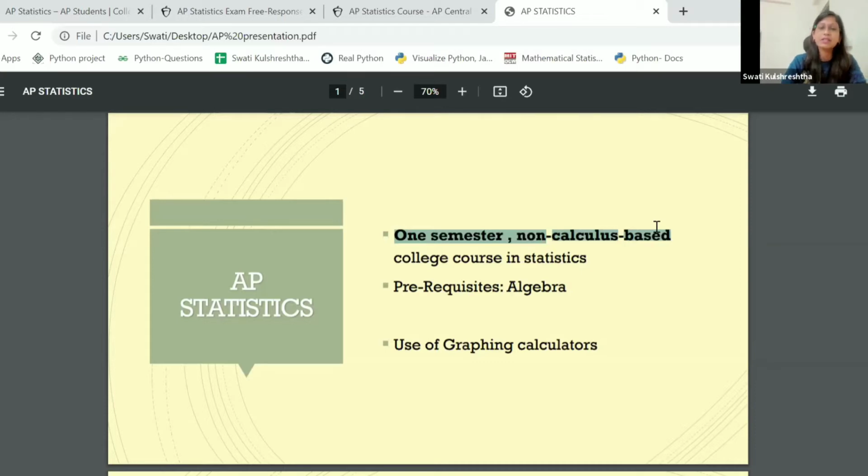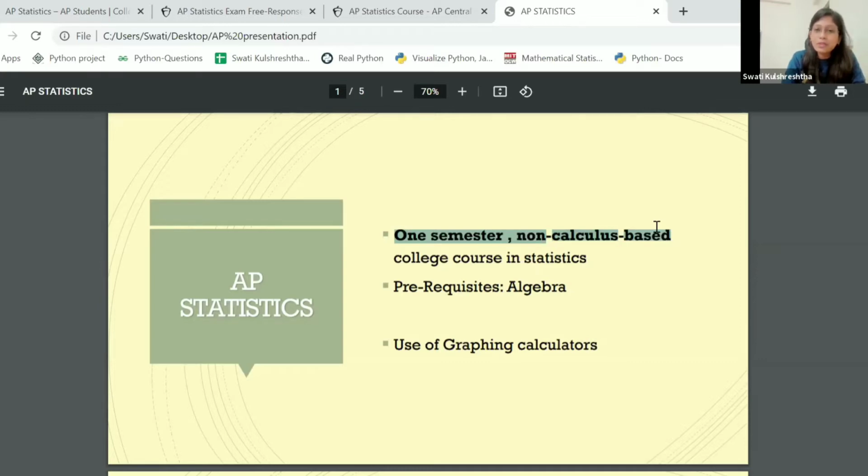So what we are trying to say here is, of course, when we do statistics in school, we realize that we have a lot of formulas, right? So for example, for mean, I need to know a lot of formulas, a lot of methods, to say, step deviation methods, assumed mean methods. But when it comes to APs, they are more inclined towards applications. So I don't really need to know how to compute mean, but I need to know what a mean stands for. So what would an average score tell me about the population, right?